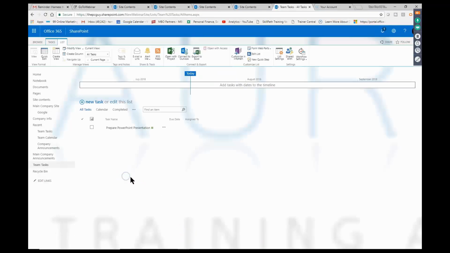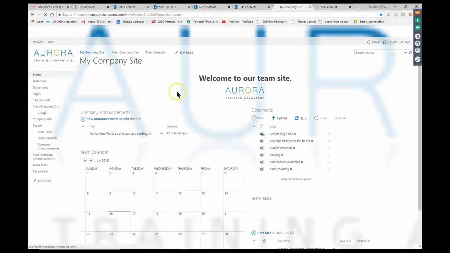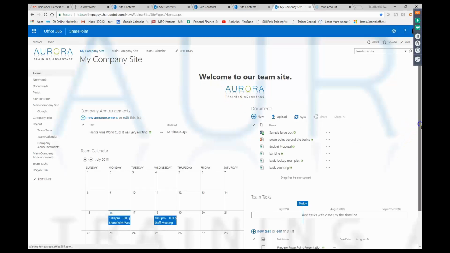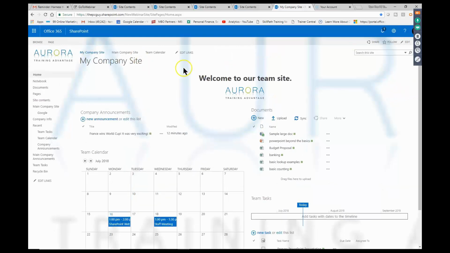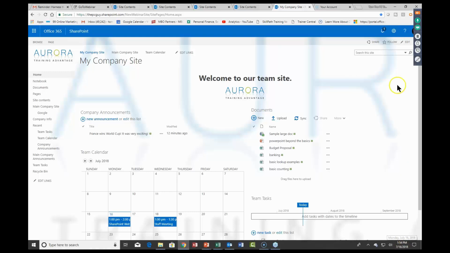Now I just went back to the SharePoint site. So hopefully you're getting some ideas. Even in the short time that we've been together, I was able to show you how to change this page and add the apps in. Hope you're getting some good ideas. Now, your SharePoint site is going to have more than just this one page, most likely. So now we're going to add a new page in, and then I'll show you how to tie that all together as well. And then we can start wrapping up.